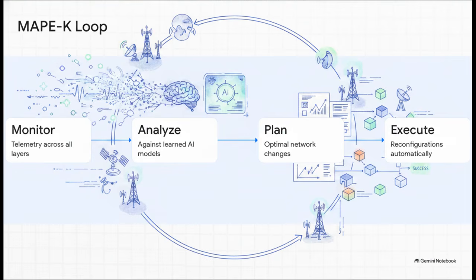Human beings literally cannot manually manage a network that is sliced into thousands of microservices across edge clouds. That's exactly why intent-based networking relies on closed-loop automation, specifically the MAPE-K loop. The system continuously monitors telemetry, analyzes it against learned AI models, plans optimal changes, and executes reconfigurations automatically. AI steps in to handle routine millisecond by millisecond adjustments dynamically, with zero human intervention required.